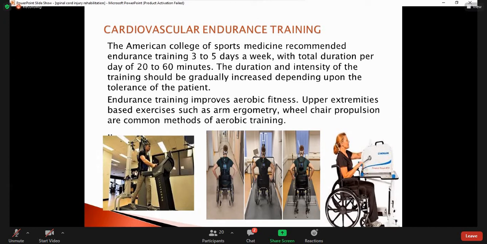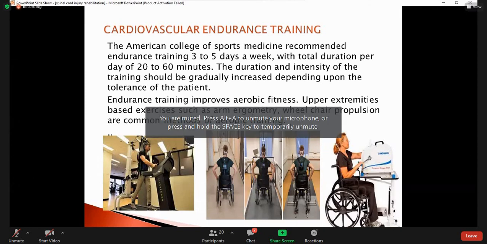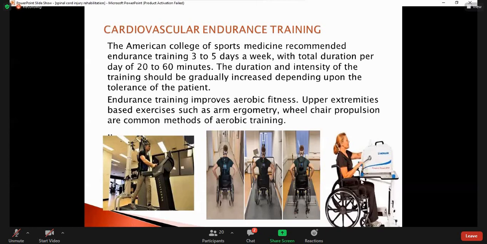What are the things we use? Such as arm ergometry. This is ergometry. It is like an arm cycle. The patient can easily sit on the wheelchair and use the arm cycle to strengthen the upper limb. Or wheelchair propulsion. When the patient propels the wheelchair, it means that he is using the muscles of the upper limb, and when he is sitting, his trunk is well supported, so the trunk is also working against gravity.